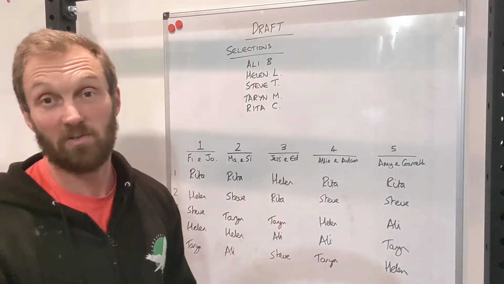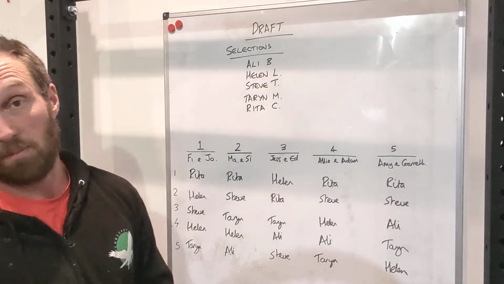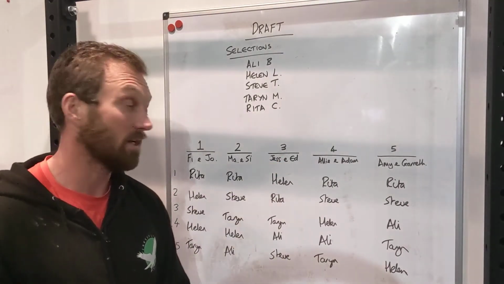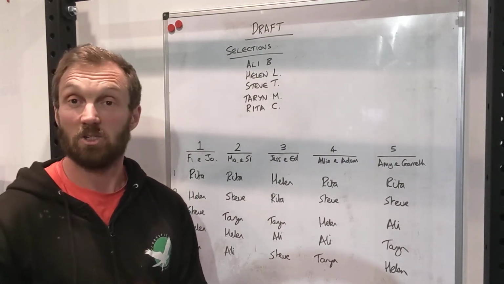Then we've got 4th pick for Ali and Adam, 3rd pick for Jess and Ed, 2nd pick for Maria and Simon, and 1st pick goes to Fiona and Joni.